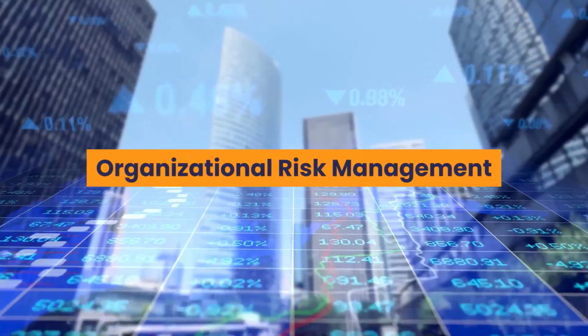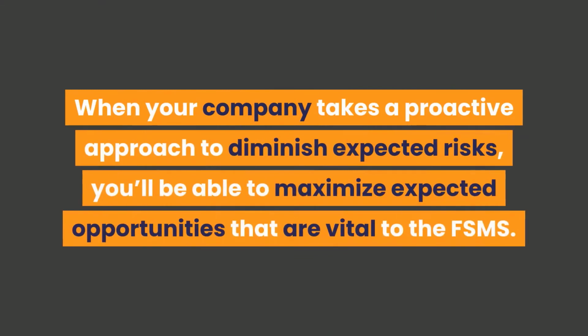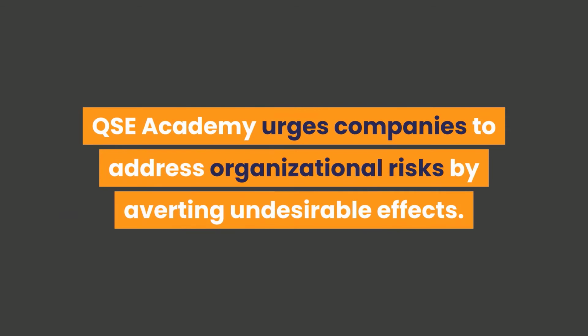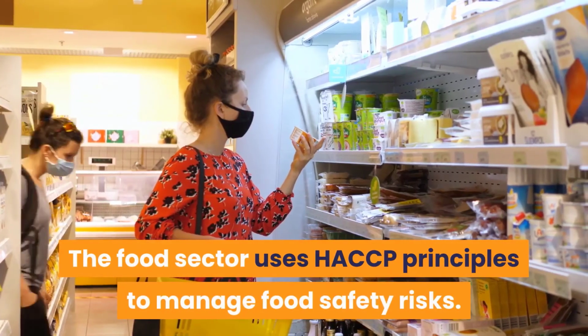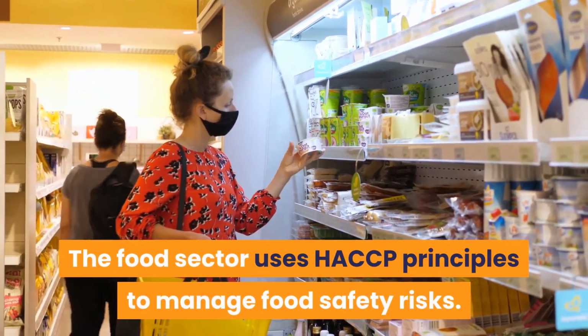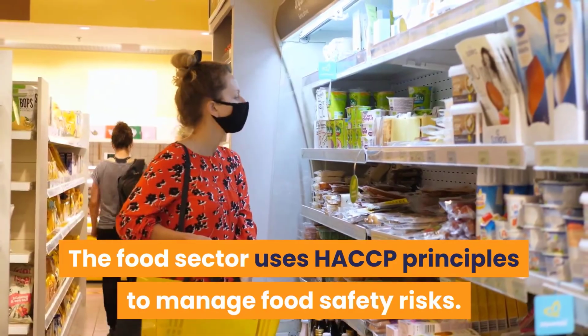Organizational risk management. When your company takes a proactive approach to diminish expected risks, you'll be able to maximize expected opportunities that are vital to the FSMS. QSE Academy urges companies to address organizational risks by averting undesirable effects. Similarly, take advantage of opportunities that can improve the overall performance of the FSMS. The food sector uses HACCP principles to manage food safety risks.